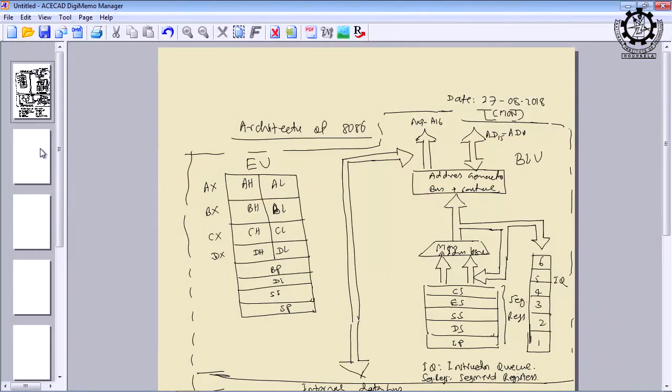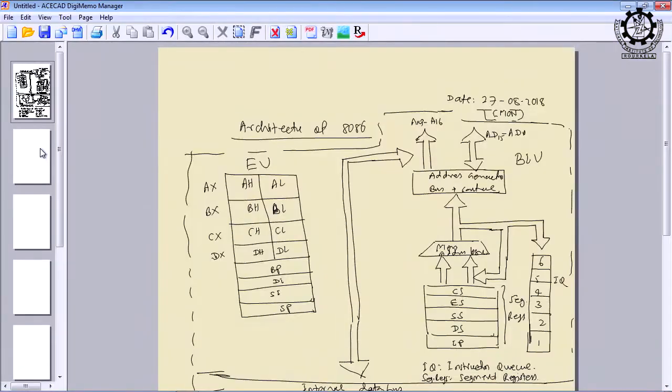And address signals, as you say, the address bus is always unidirectional, from the microprocessor to memory or I/O devices. So, these address signals can be used to locate a memory location if it is a memory, or to locate an input or output device if it is I/O devices, right. That is the only use, and it is always generated by the microprocessor to locate a device. Therefore, it is unidirectional.